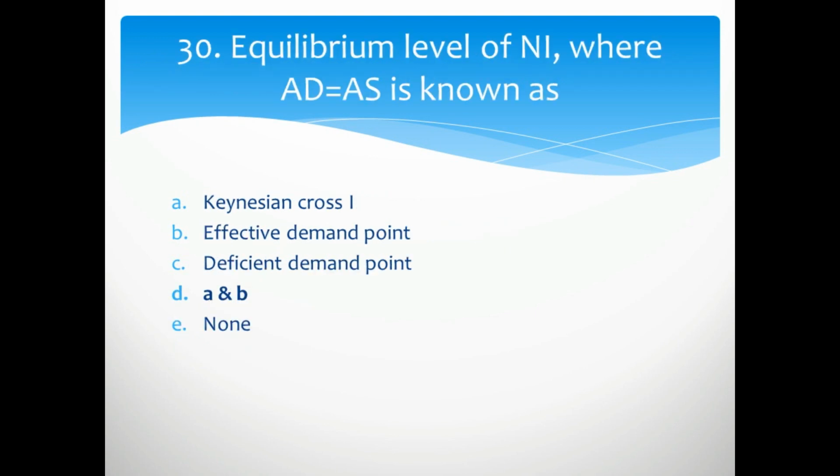Equilibrium level of national income where aggregate demand is equal to aggregate supply is known as, the right option is it is also known as Keynesian cross, and it is also known as the effective demand point. Both options are the right options.